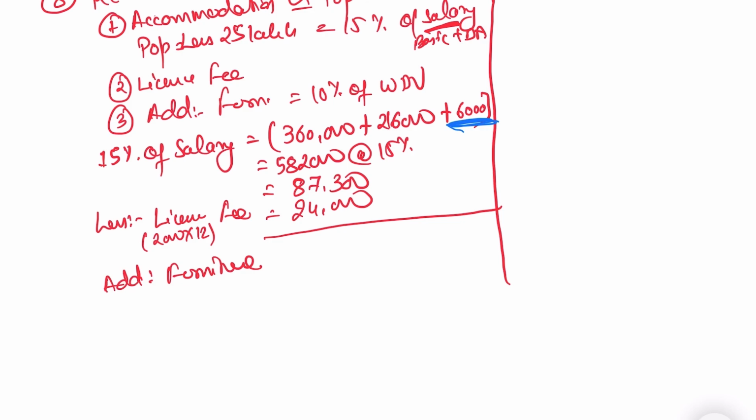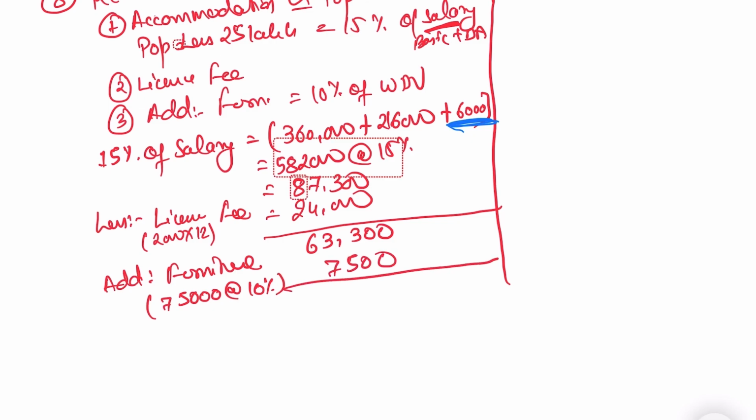So 87,300 less 24,000, 63,300 is the value of unfurnished accommodation. Then we have to value the furniture: WDV is 75,000 and 10% of the WDV is 7,500. So when we add this 7,500 to 63,300, it will be 70,800.